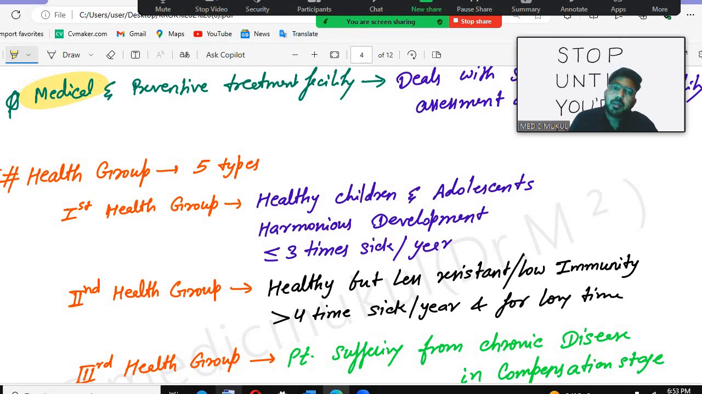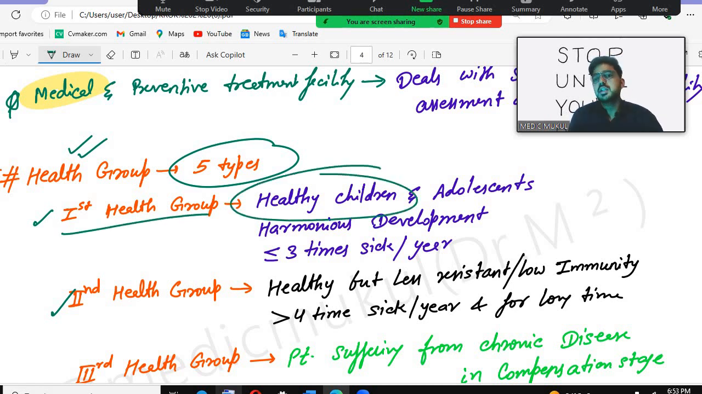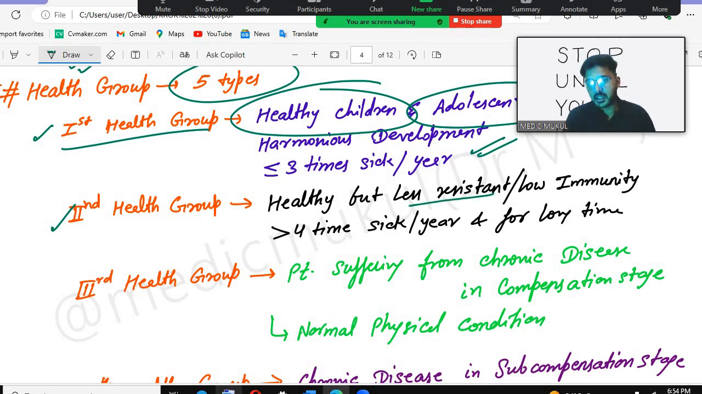After that, there is one question about the health group. Remember there are 5 groups, based on the Russian or Ukrainian foundation. First health group, second health group, and the third health group is divided into 2 types, third A and third B, and sometimes we classify into third, fourth and fifth. First health group: healthy children and adolescents, with healthy, harmonious development, sick less than 3 times per year. Second health group: healthy but less resistant, with low immunity, sick more than 4 times and for a long time.